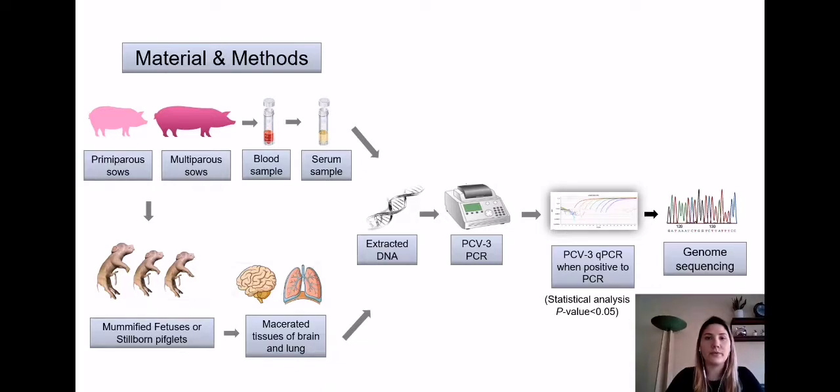Statistical analyses were performed using Pearson chi-square test or Fisher's exact test in order to compare frequency of PCV3 detection in groups and farms. P-values lower than 0.05 were considered statistically significant. The samples with high viral loads at the quantitative PCR were also sequenced.